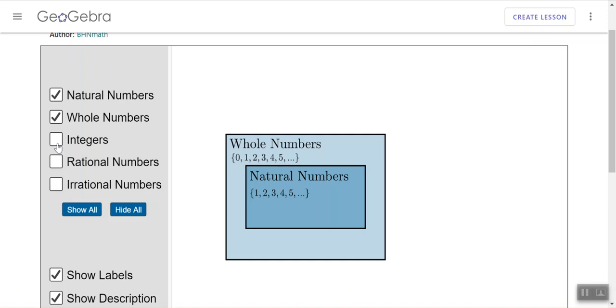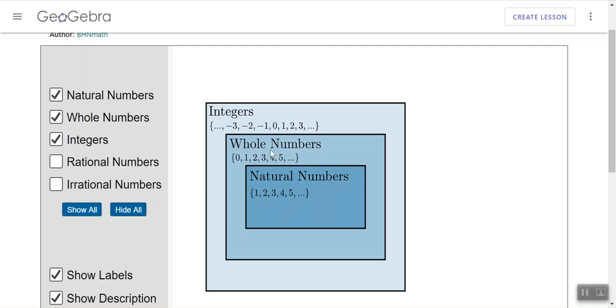All right, and then integers. Well, we're going to have natural numbers and then whole numbers and integers. These natural and whole numbers are inside of integers as well. Like here we can see 1, 2, 3. Oh yeah, it's right there. Oh, 0, 1, 2, 3. Oh yeah, it's right there. And then integers also have fancier numbers. They have all negative numbers as well. So those are our integers. We have no fractions here happening.